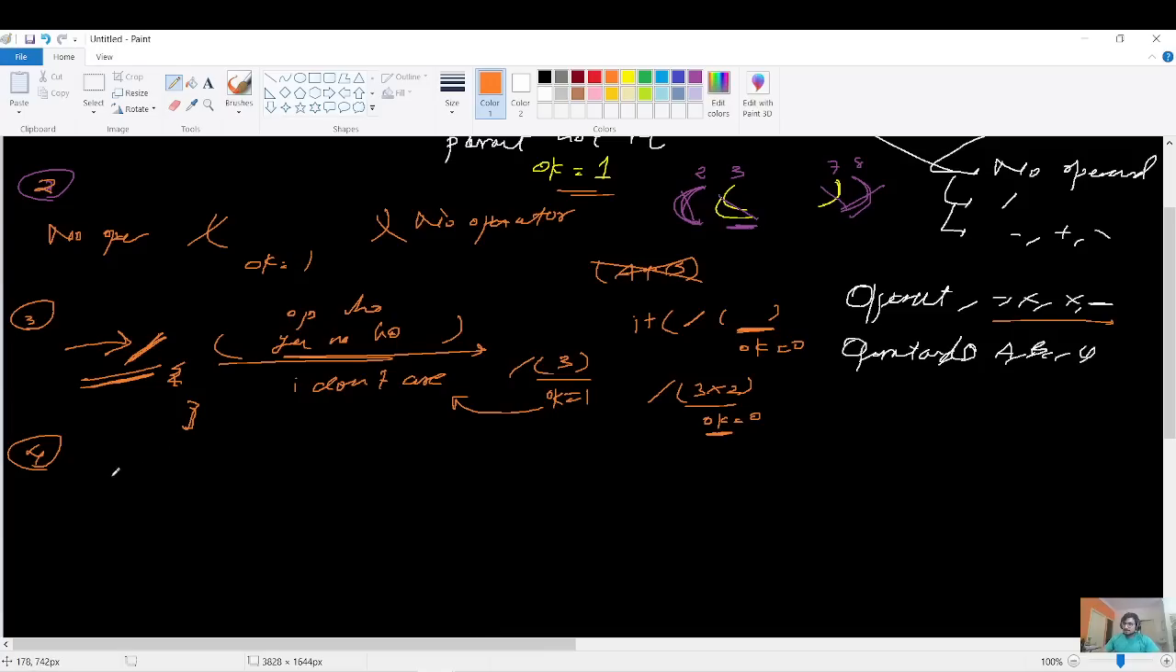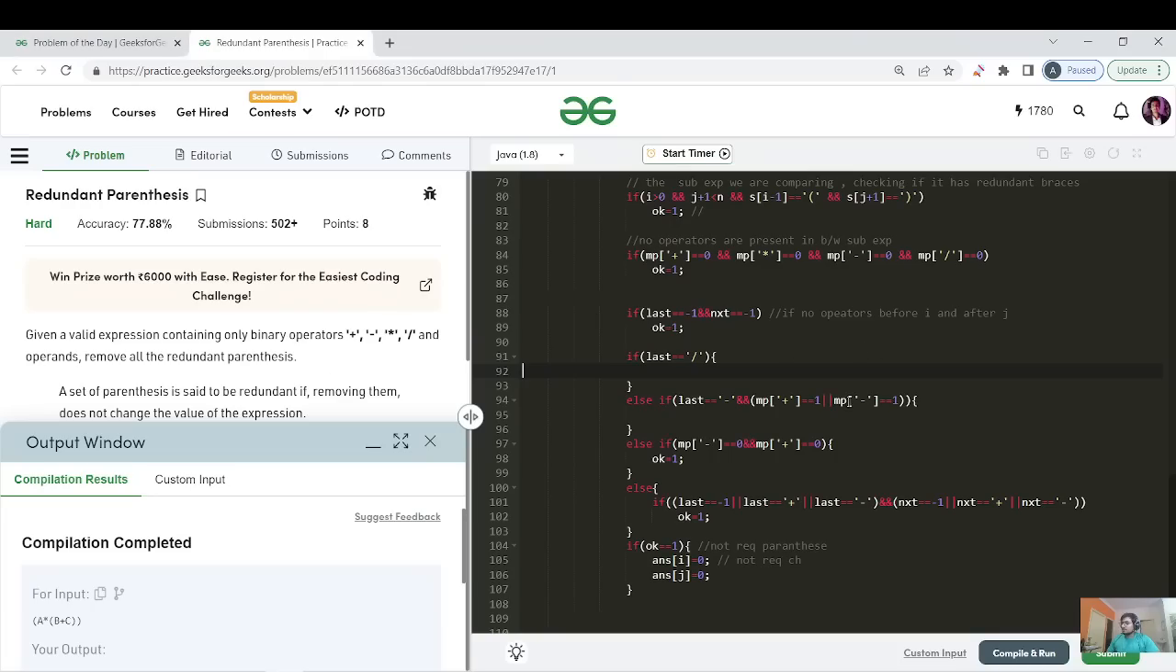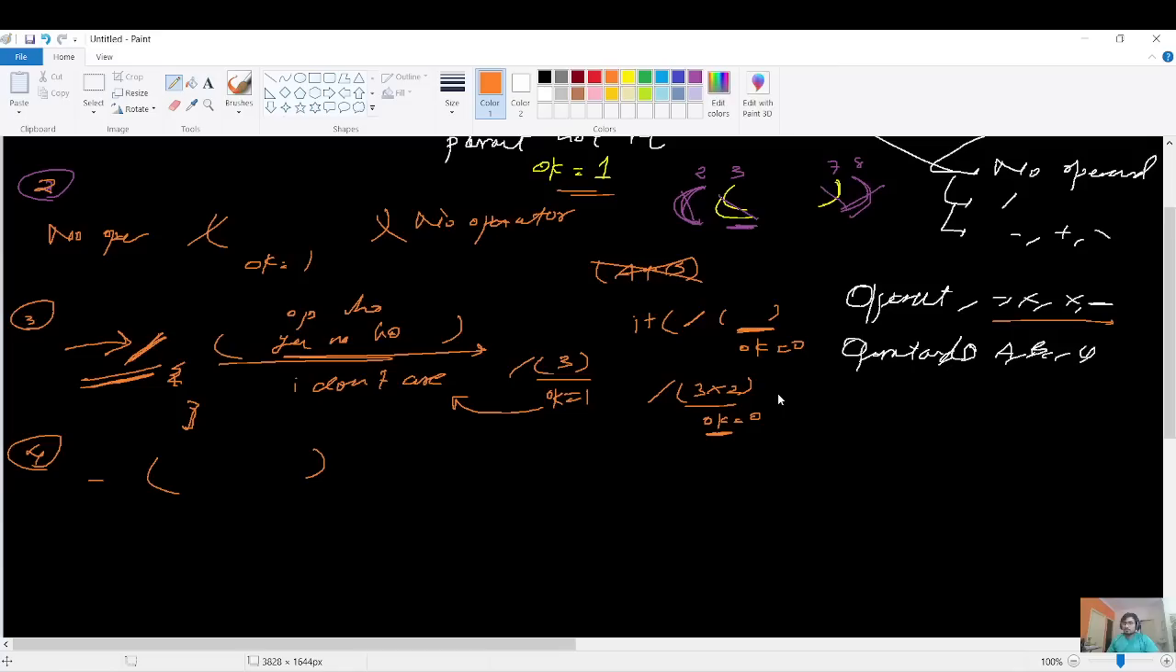The next case is that, let's say in the range you have a minus sign behind the range, and you have a plus or minus sign inside the range. You can see the example: you have a minus outside and a plus inside, or a minus outside and a minus inside as well. Definitely for this case, what do I need OK equals to, 0 or 1?